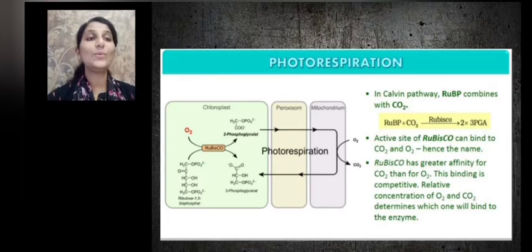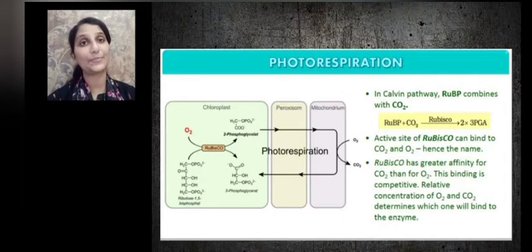So in the Calvin cycle, we know the first acceptor or primary acceptor of carbon dioxide is RuBP. So carboxylation of RuBP takes place in the presence of the enzyme rubisco. Ribulose 1,5-bisphosphate carboxylase oxygenase is the full form of rubisco. So RuBP plus carbon dioxide, in the presence of rubisco, gets converted to form two molecules of 3-phosphoglyceric acid.